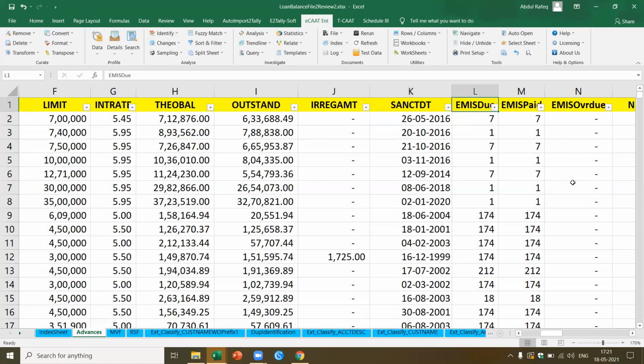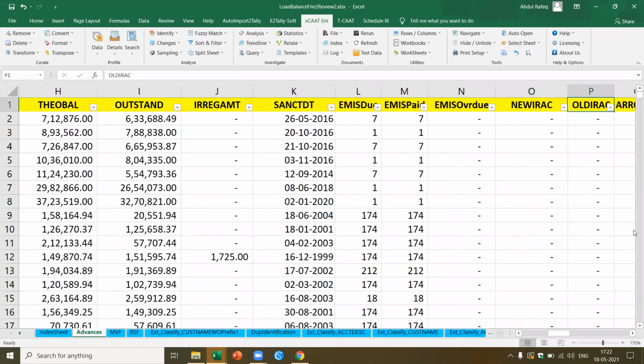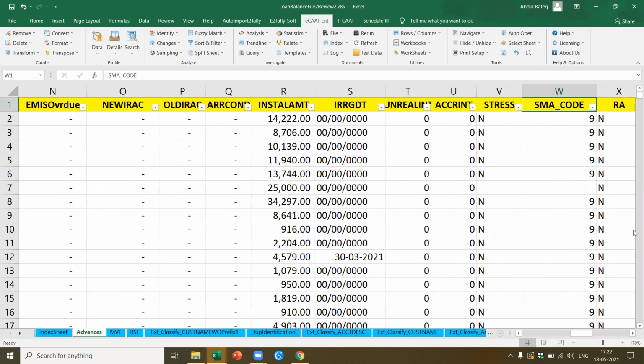You also have the EMIs due here. So this also I can stratify based on the number of EMIs due for each of the balances. And they also have EMIs paid, and you also have the EMIs overdue. So based on the EMIs overdue, let's say I stratify and group them. I should be able to know that if, let's say, it's a monthly EMI and it's outstanding for more than 9 months, then it becomes an NPA. I'm just giving a general example. Like that, for each of these, I should be able to get an idea.